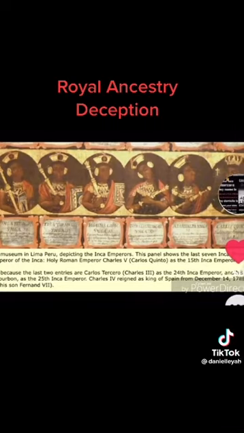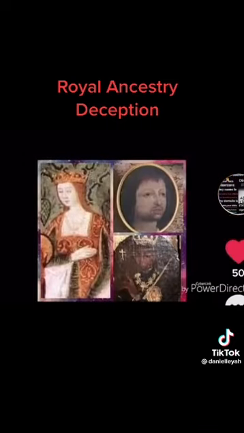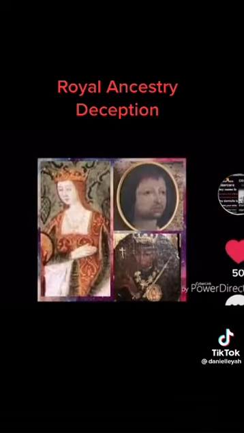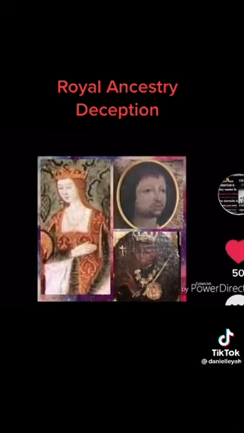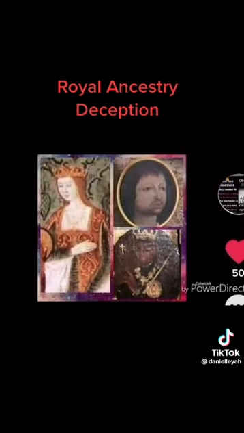So Carlos V, a black man, a Moor, was the Holy Roman Emperor and the ruler of the Incan Empire of South America. And we can clearly see that the queen's ancestors did not give birth to this black ruler.